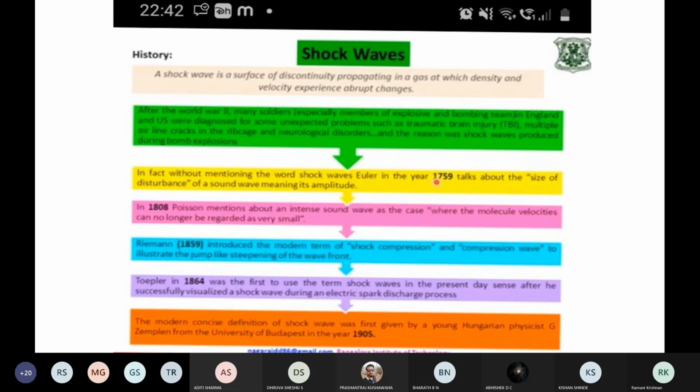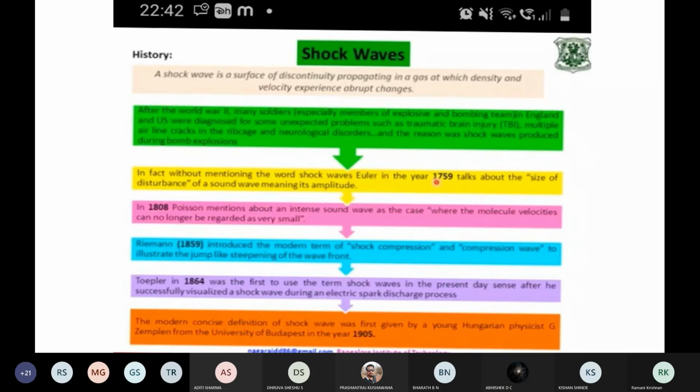In 1759, Euler thought that there is some disturbance which is produced when there is a very large change in the density of the medium. So they started thinking from 1759, and then in 1808, Poisson, whose ratio we see in elasticity, said that in the case of sound waves, if the motion becomes very high, it cannot be considered small.